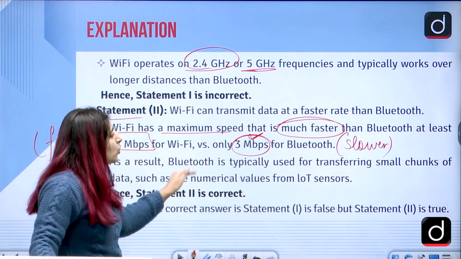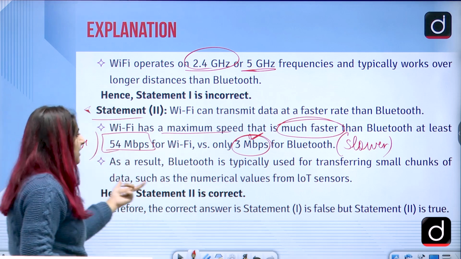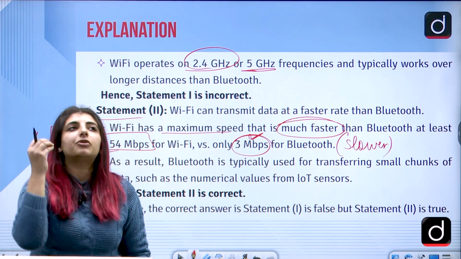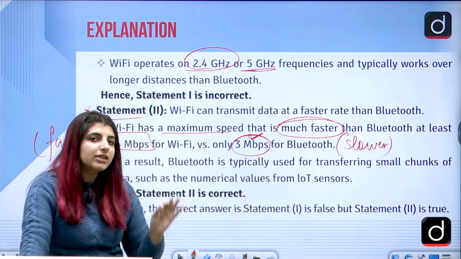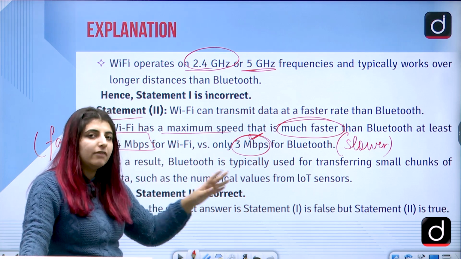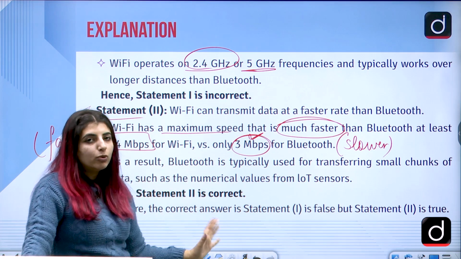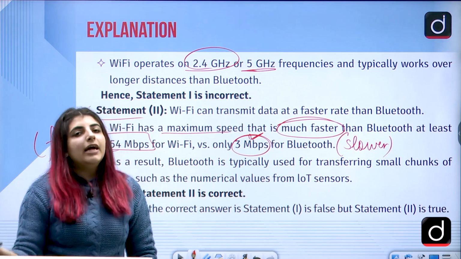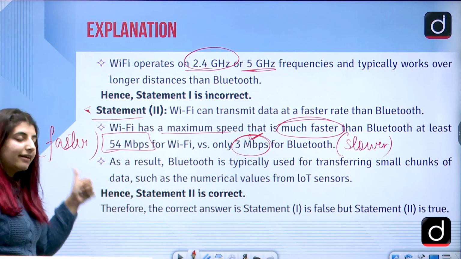As a result, Bluetooth is typically used for transferring smaller chunks of data, such as the numerical values from IoT sensors. If two different people are sending each other images, which are smaller chunks of data with a smaller size, those can be transmitted easily using Bluetooth. Of course, they can be transmitted through Wi-Fi as well. Through Wi-Fi, it will be transferred at a faster rate, correct? Hence, statement 2 is correct, right?